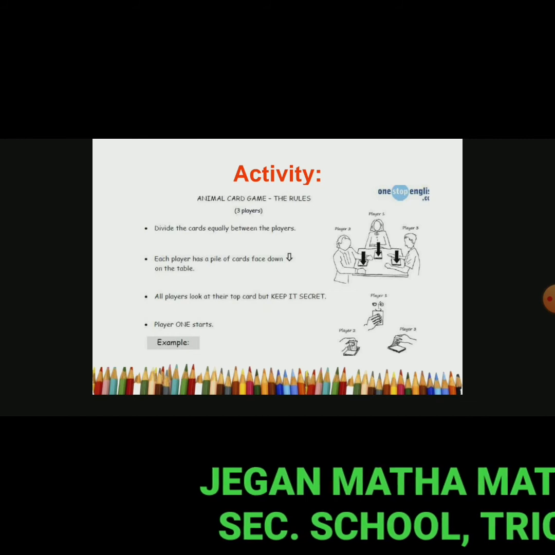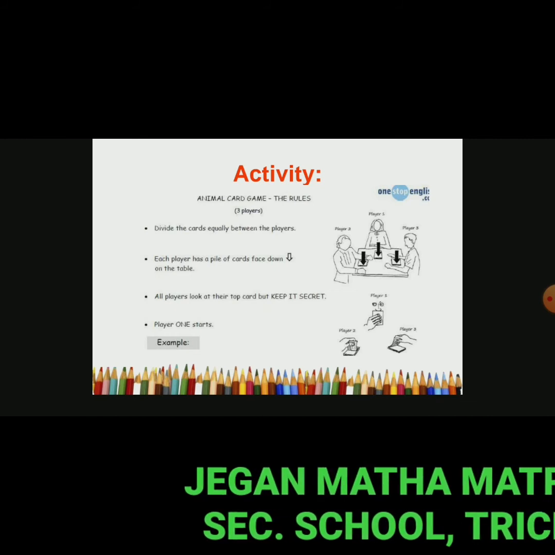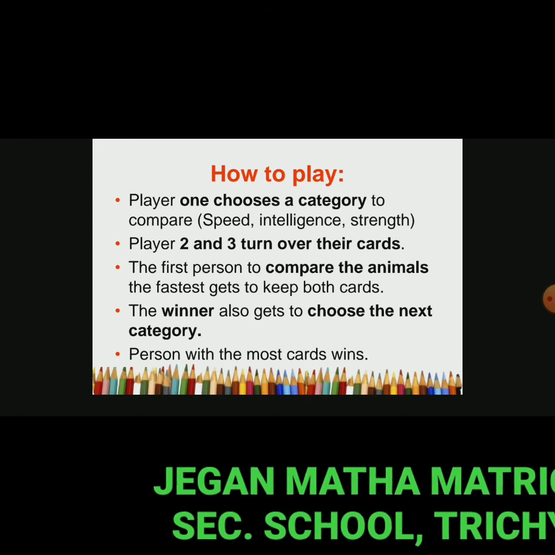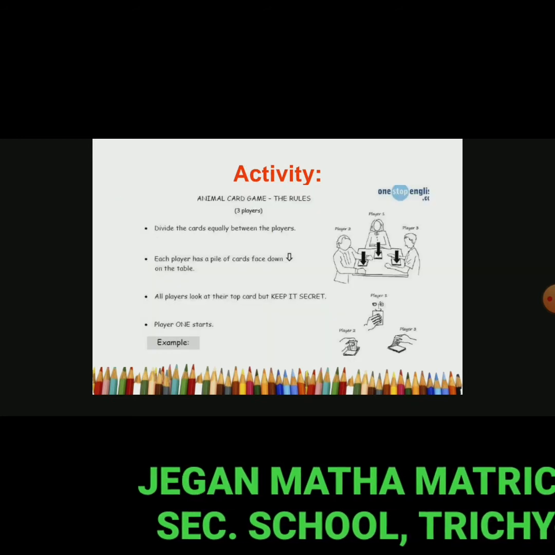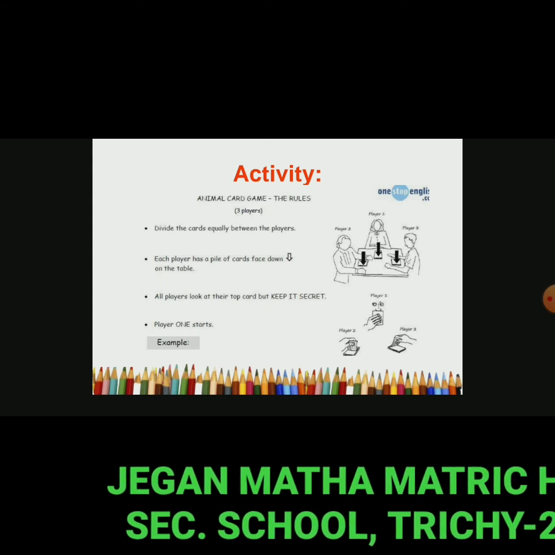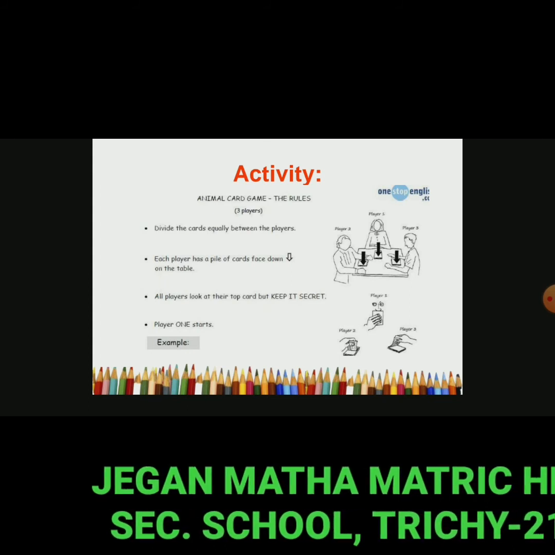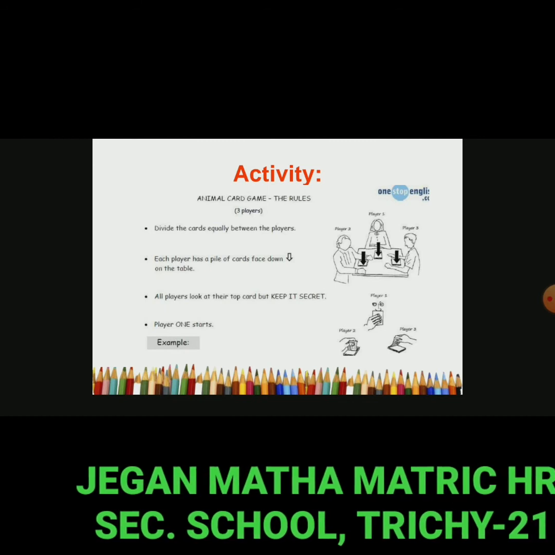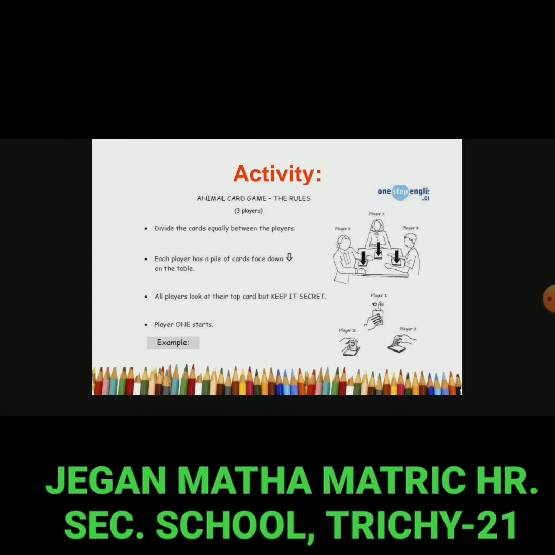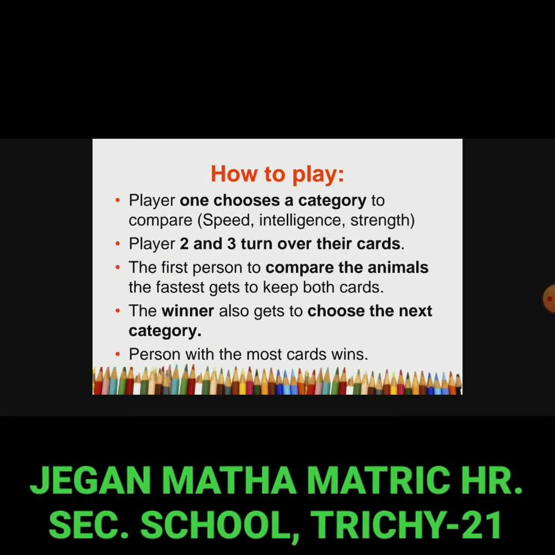Here is the activity they have given. How to play? Divide the cards equally between the players. Each player has a pile of cards face down on the table. All players look at their top card but keep it secret. Player 1 starts.